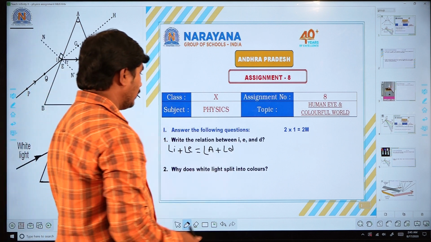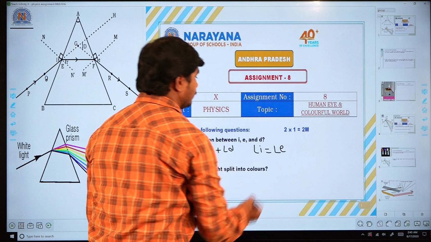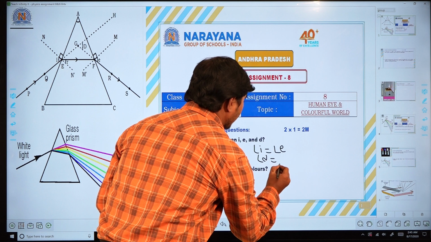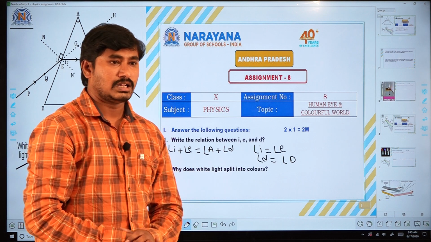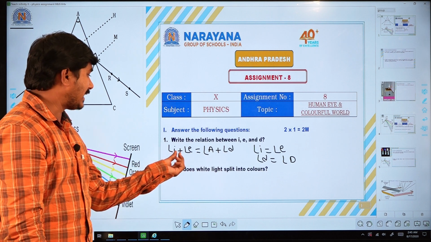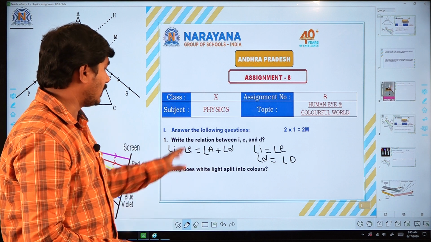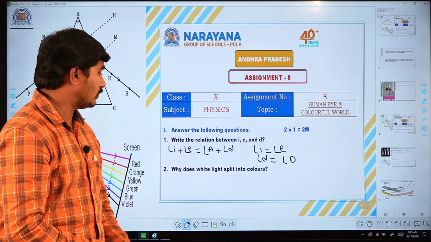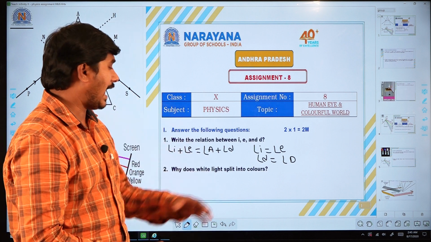At minimum deviation, what happens here? Angle of incidence is equal to angle of emergence, and angle of deviation you should take as capital D. So these two angles are equal. That is why the relation between I, E and D is: angle of incidence plus angle of emergence is equal to angle of prism plus angle of deviation. So the sum of the angle of incidence and angle of emergence is equal to the sum of the angle of prism and angle of deviation. So this is the relation between the angles.